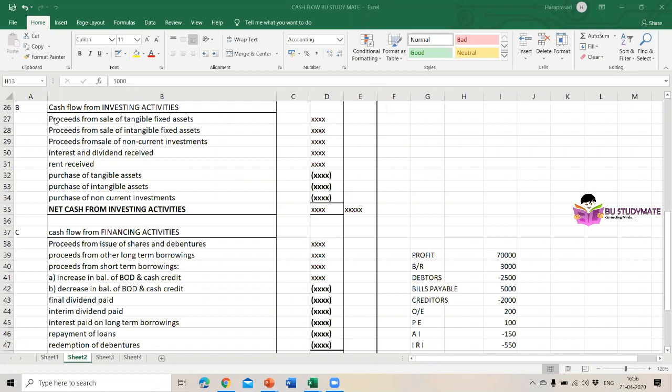Here, cash from investing activities is proceeds from sale of tangible fixed assets. Because in the investing activities, what we are going to invest is we will put the money in purchasing the fixed assets. Then proceeds from sale of intangible fixed assets.